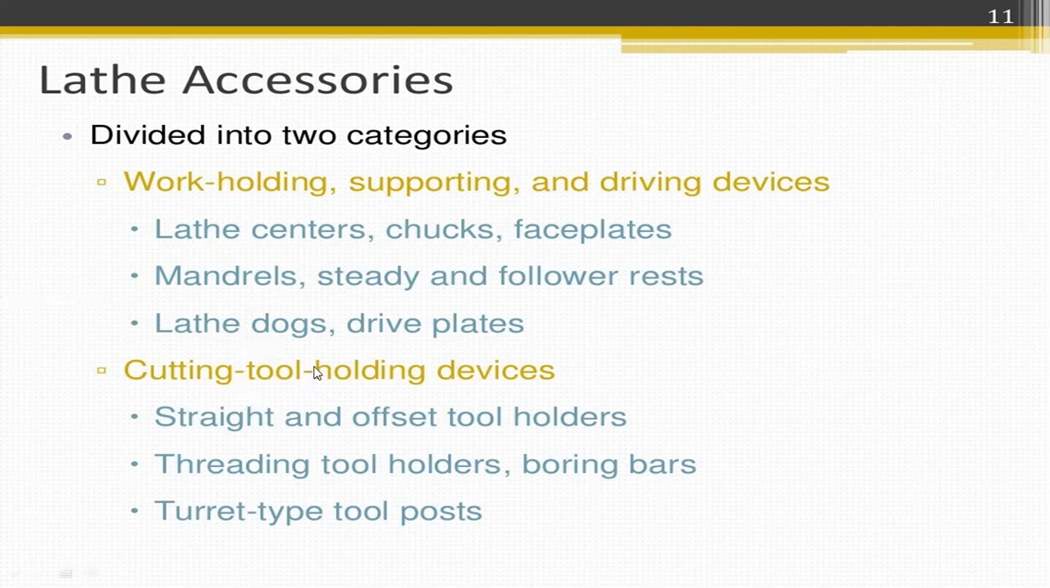Second one is cutting tool holding devices. The first one is straight and offset holders. The second one is threading holders, boring bars, and the turret type tool post.